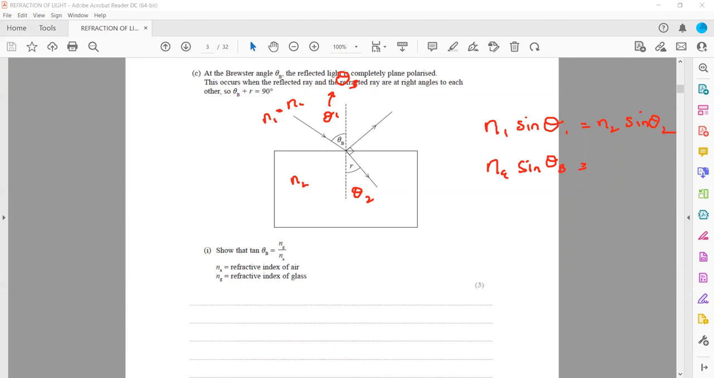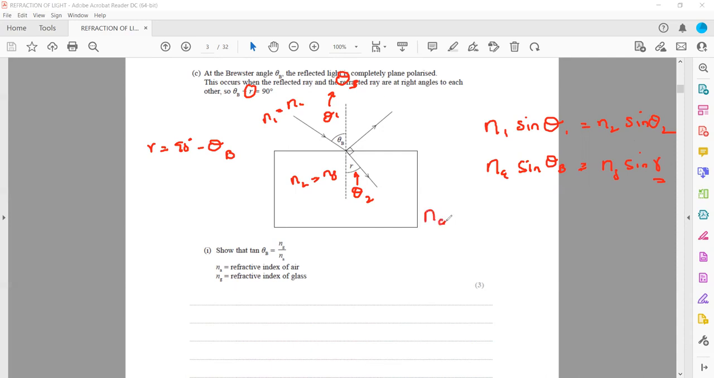Then medium 2 is glass, so its refractive index is the refractive index of glass, and sine of theta 2. Theta 2 is equal to r, so in place of theta 2 I can write r. And what is the value of r? r is equal to 90 minus theta b. So when we simplify this, in place of r, I can write 90 minus theta b.